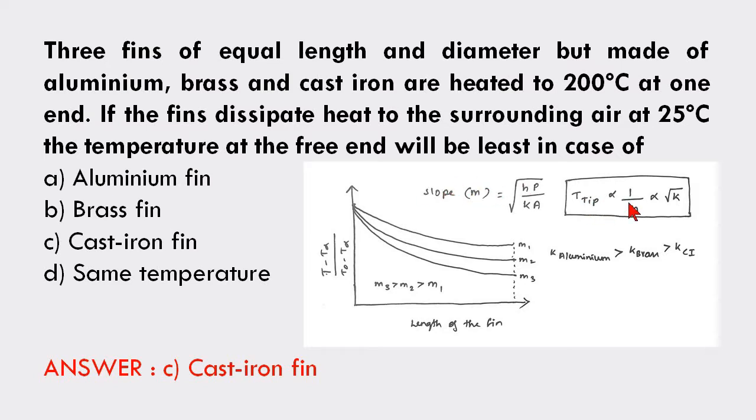You can relate the tip temperature with the slope formula. The tip temperature is inversely proportional to the slope, so it is directly proportional to the square root of thermal conductivity. From this you can conclude that the material which has the least thermal conductivity will have the least tip temperature. As per our question, the temperature at the free end will be least for the material with least thermal conductivity. Here they have given three different materials: aluminum, brass and cast iron. Cast iron has the least thermal conductivity compared to aluminum and brass. So the answer is option C, cast iron fin.